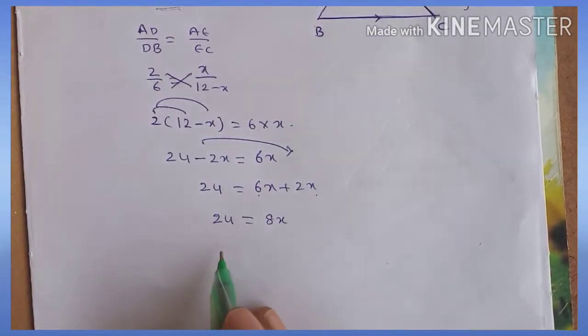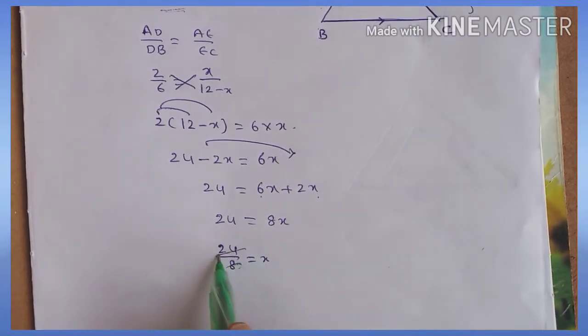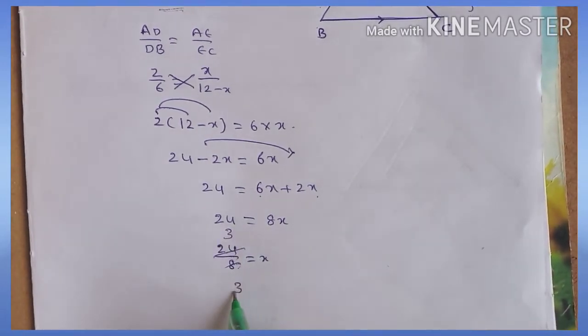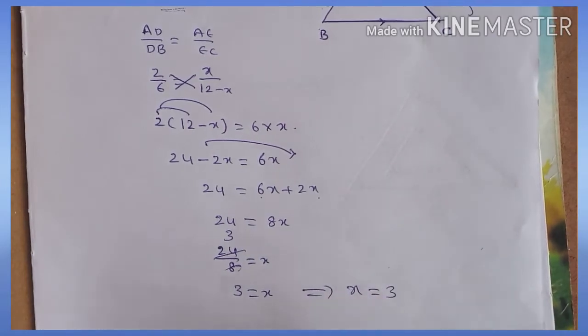X is 24 by 8, 8 threes are 24, so X value is equal to 3.